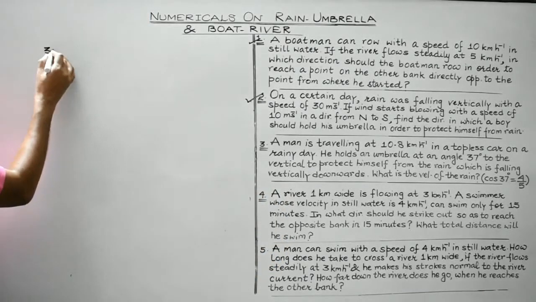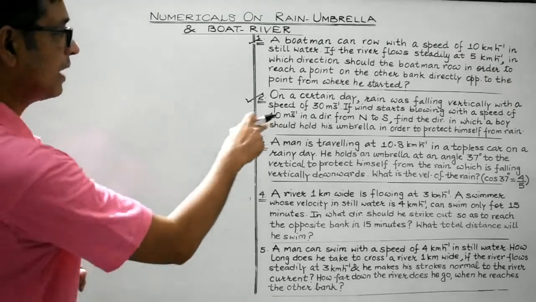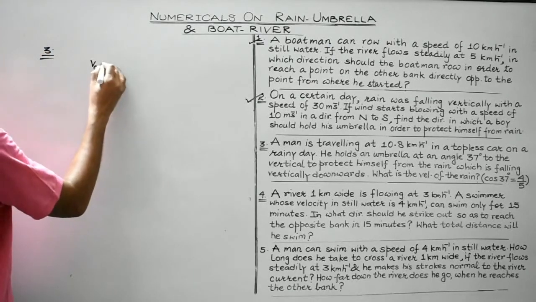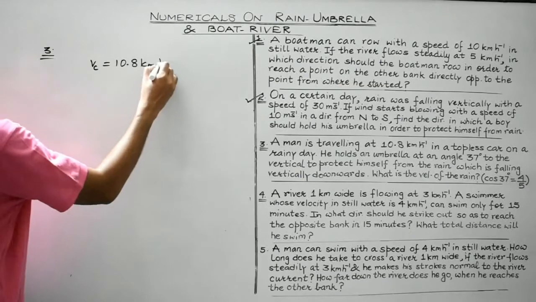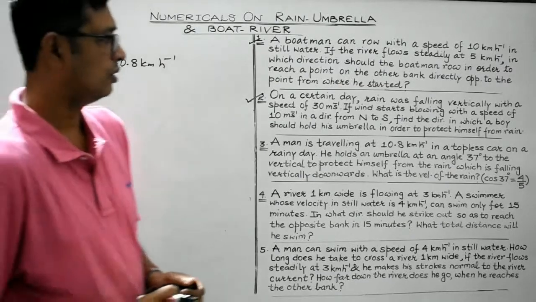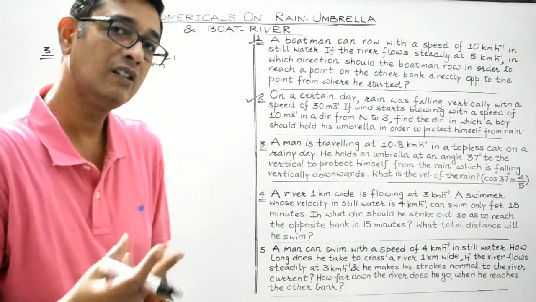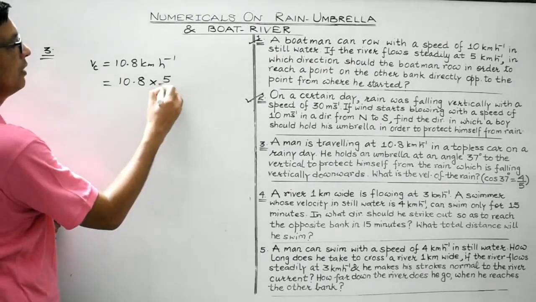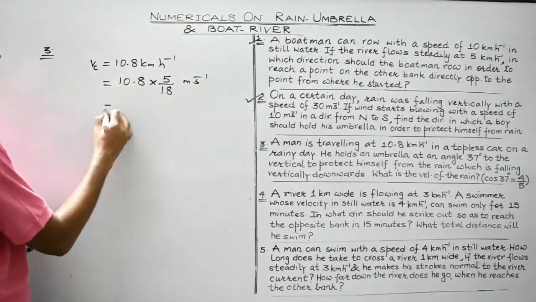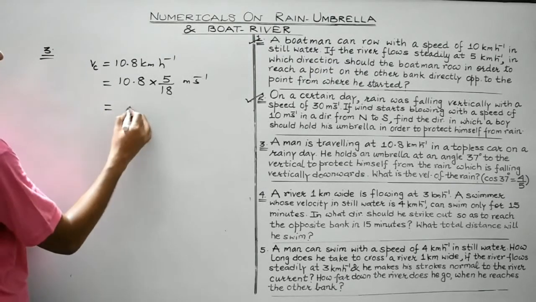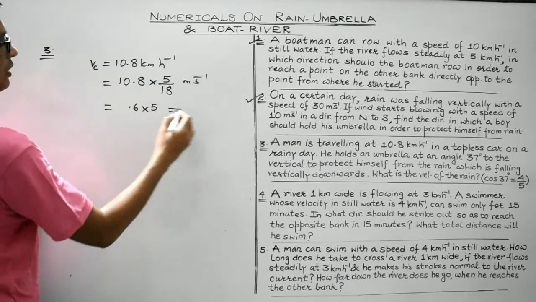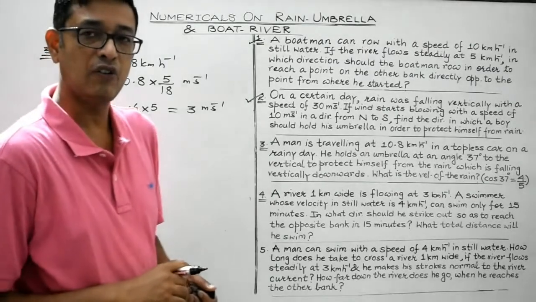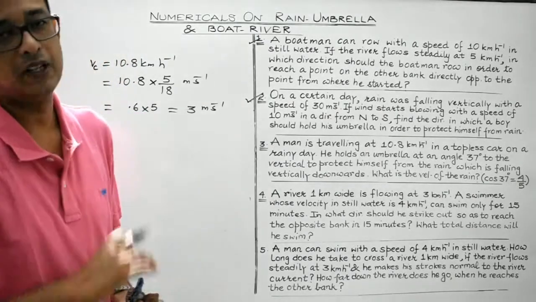So let's draw the appropriate diagram. And first, man is traveling with a speed of 10.8 km per hour in a car. So what is the speed of the car? It is 10.8 km per hour. Don't forget to convert the values in one system, and we prefer SI system. So let's convert it into SI. So 10.8 multiplied by 5 by 18. It will be in meter per second, isn't it? 18 by 6, so it will be 0.6 into 5. So it will be equal to 3 meter per second. So 10.8 km per hour is equivalent to 3 meter per second, right?